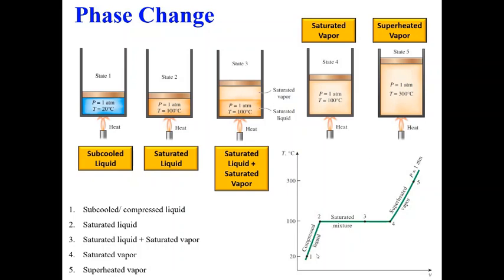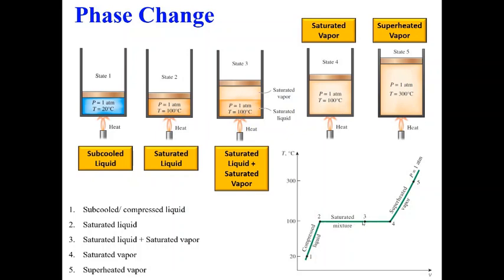Now let us have a look at this plot. This is my state 1 shown here, a compressed liquid state. It is heated up. The x-axis shows volume and the y-axis shows temperature. Once you heat this, temperature will rise with a slight change in volume, which is not much noticeable in the liquid phase. Now it reaches point 2, where we have saturated liquid. After that, if you heat it more, it becomes a saturated mixture, which is shown here, state 3.